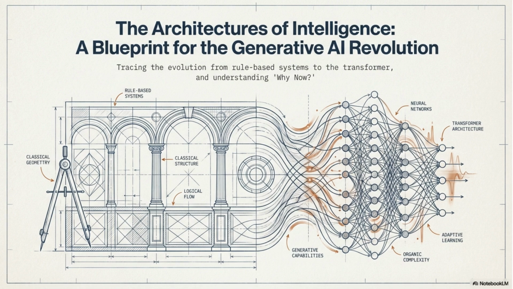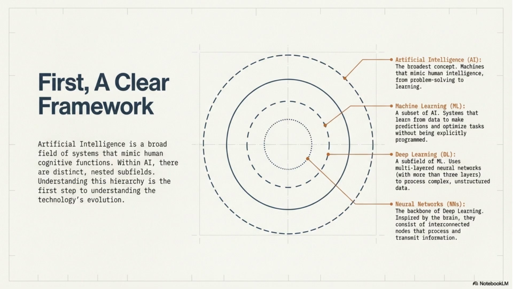Welcome to the Architectures of Intelligence, a blueprint for the generative AI revolution. We will trace the evolution from rule-based systems to the transformer architecture and explore the factors driving this revolution now. First, let's establish a clear framework.